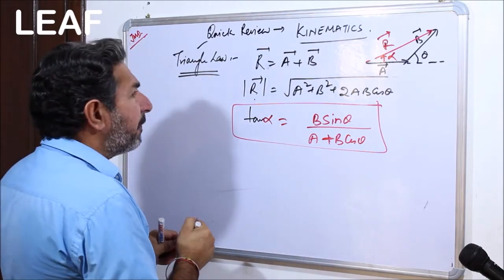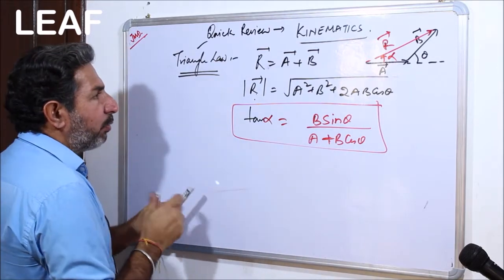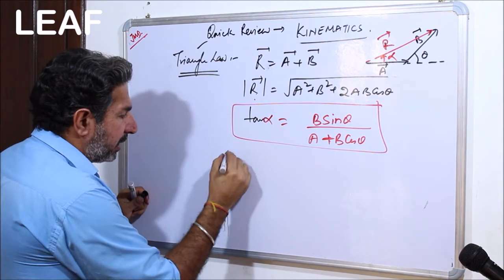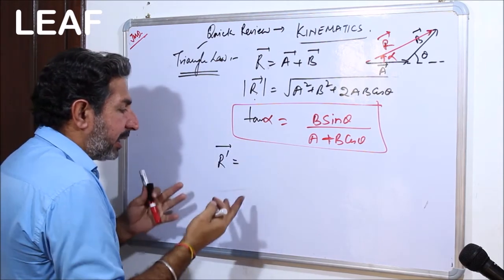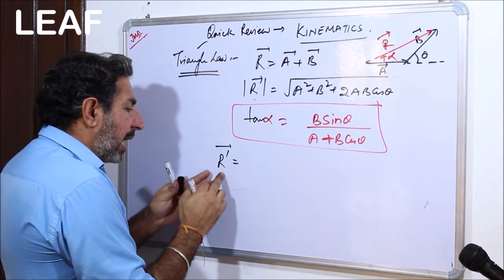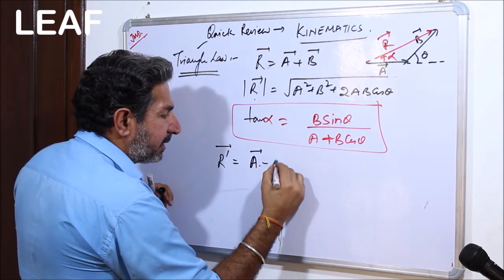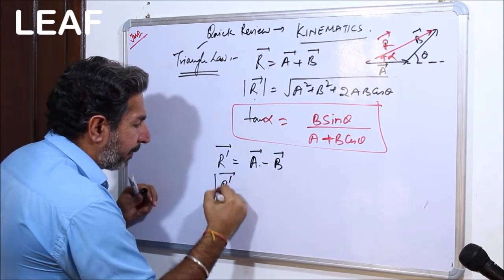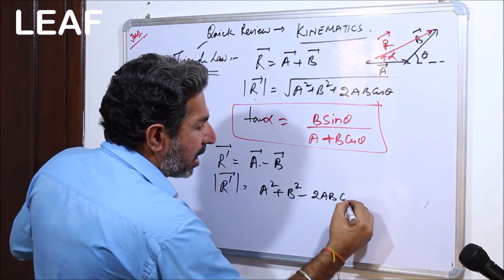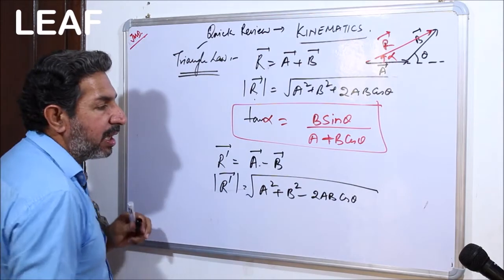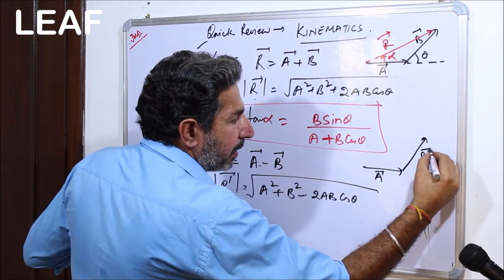Now, if the same we are going to represent in terms of A minus B, then what is going to happen? Say there is another R prime. I'm not going to use the word resultant, but still I am representing with R, and then R prime, and say I am representing it with A minus B. Then what will be the magnitude of R prime? It will be A square plus B square minus 2AB cos theta, and under root.